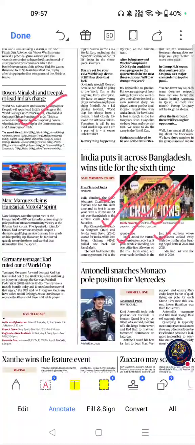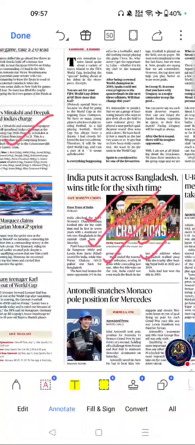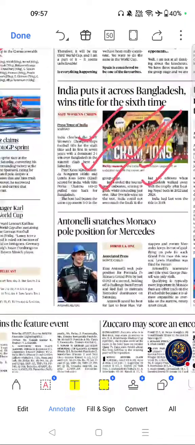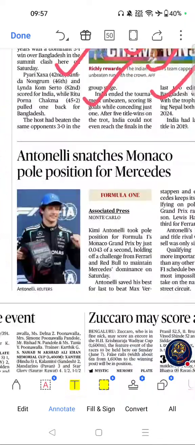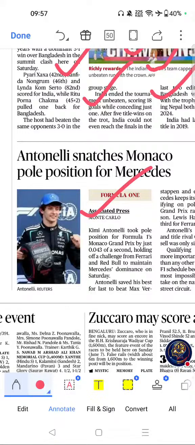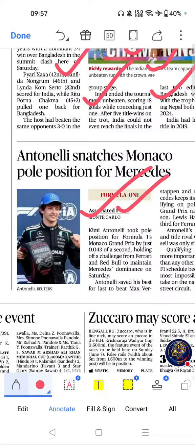Yeah, these are the only important articles from this page. This one is there. Antonelli snatches Monaco pole position for Mercedes. If you see the importance, Formula 1 developments are frequently included in sports current affairs section. Please go through this one.